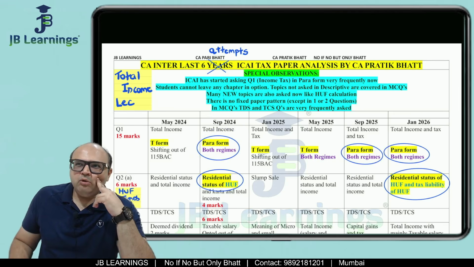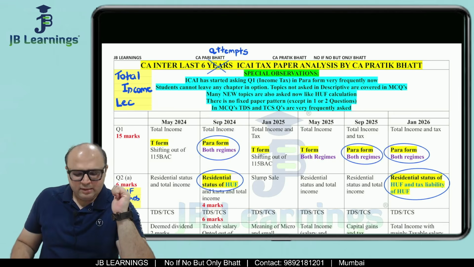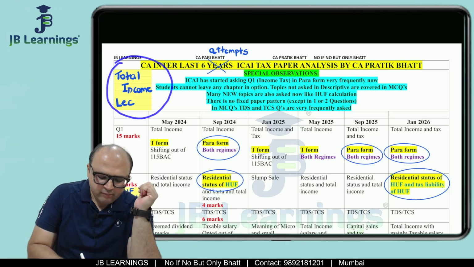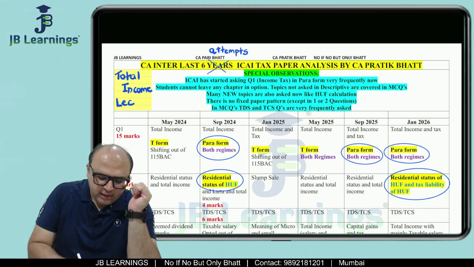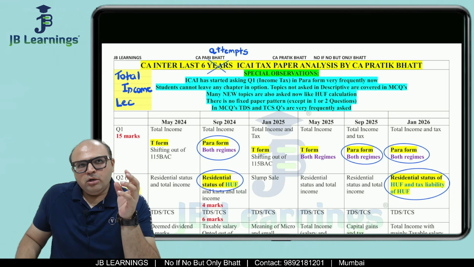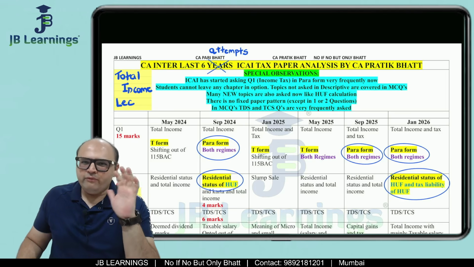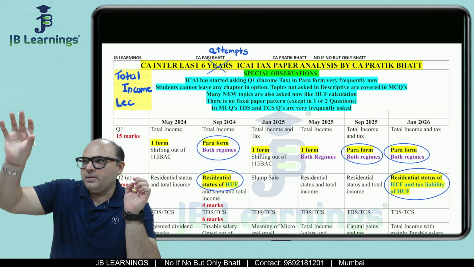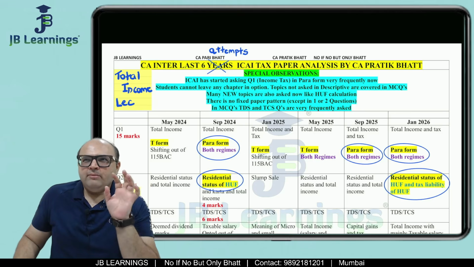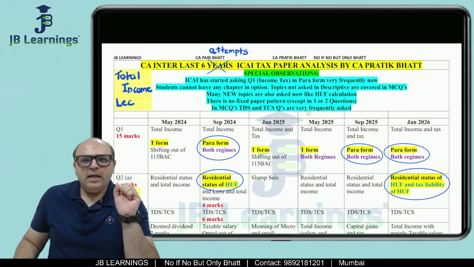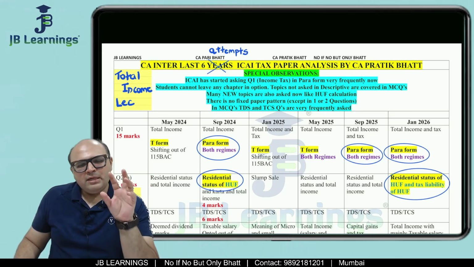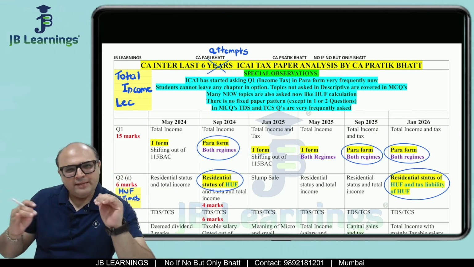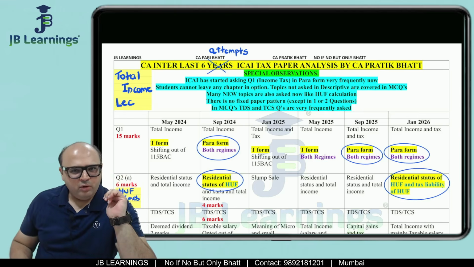So what solution is possible? What I have planned is to start a series of total income lectures, and in those lectures I will teach you some new questions. Obviously the knowledge is the same, but these will be new questions in which everything is in paragraph form. I am not planning master questions. I am planning proper questions which can be asked as 15 marks questions in your exams. All right, so that series I will be starting in a day or two.